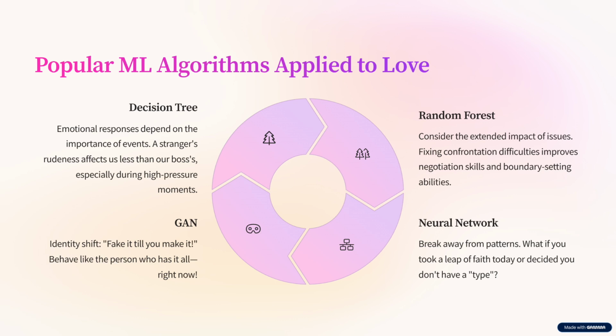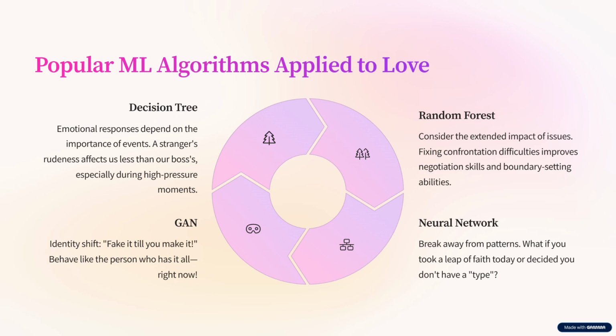Now let's decide what the most popular algorithms may lead towards. Decision tree maps emotional decision-making paths and how they unfold. Our emotional response to an event depends on the importance attributed to either the outcome or the factors affecting them. Rudeness from a total stranger is unlikely to impact us to the same extent as the one exhibited by our boss. When coming from our boss, it may further impact us if experienced in a moment of pressure or when asking for a raise.